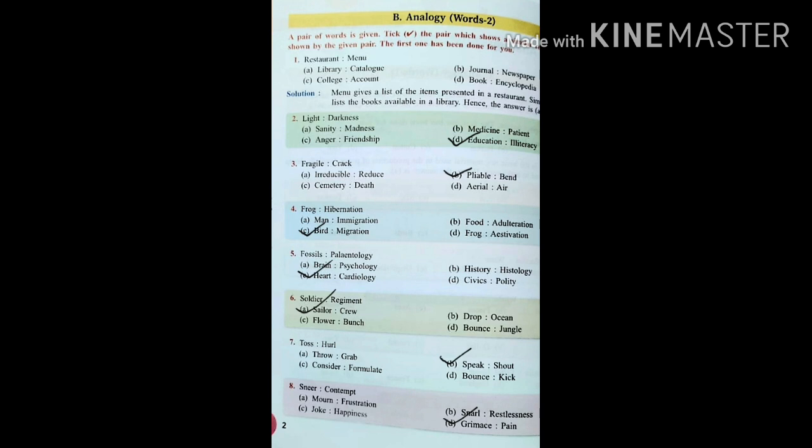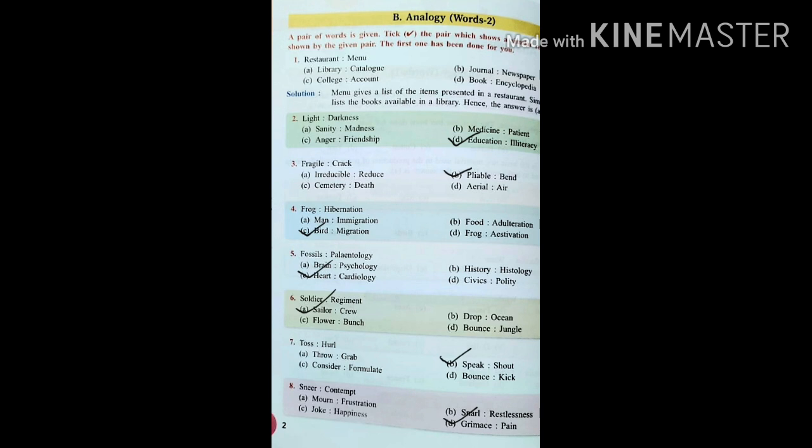Next, look at the sixth one. Soldier, regiment. So, if we observe a collective group of soldiers, we call it a regiment. Okay, so regiment is the collective group of soldiers. In the same way, we can see sailor, crew, drop, ocean, flower, bunch, bounce, jungle. So, crew is the collective group of sailors. So, option A.